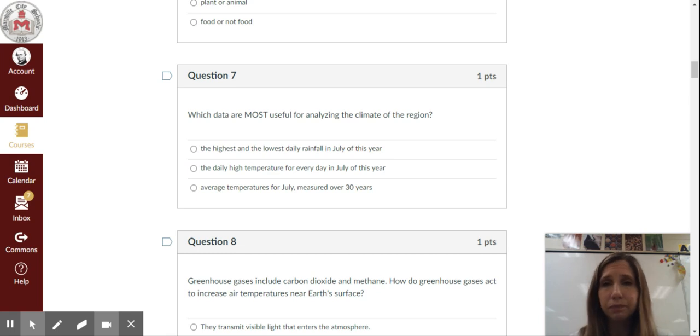Question 7. Which data are most useful for analyzing the climate of a region? A, the highest and the lowest daily rainfall in July of this year. B, the daily high temperature for every day in July of this year. C, average temperatures for July measured over 30 years.